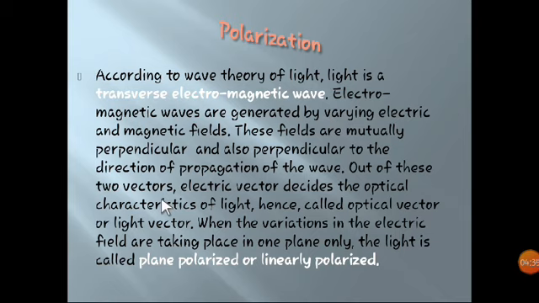Out of these two vectors, the electric vector actually decides the optical characteristics of light.